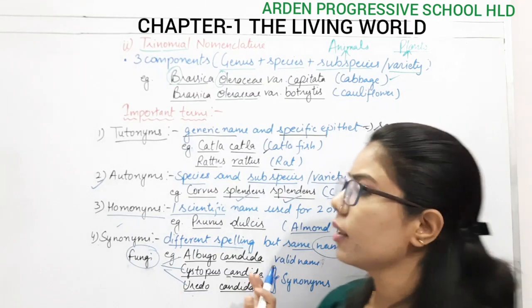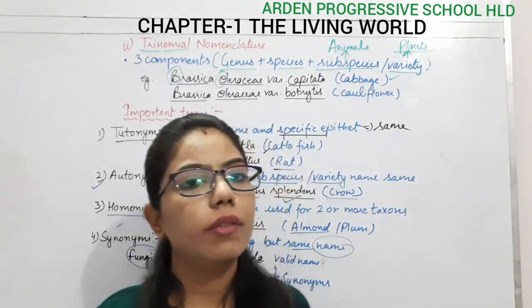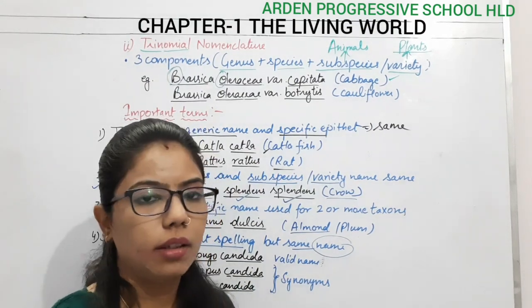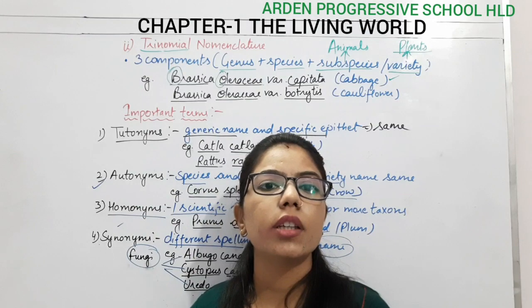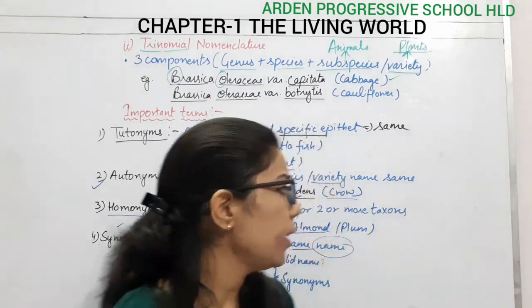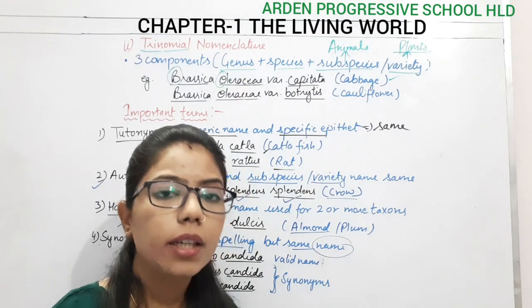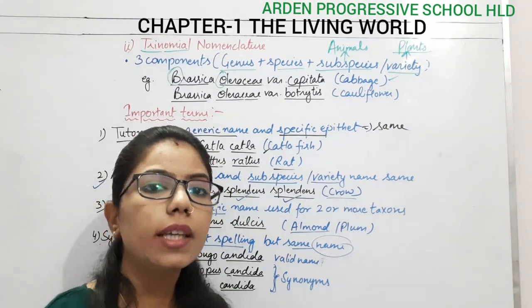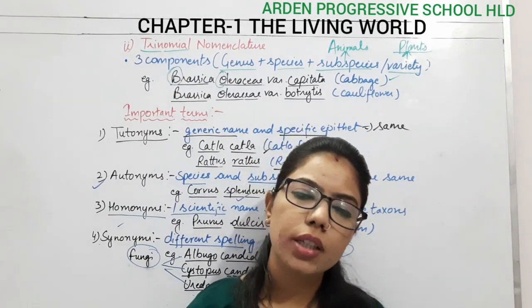Okay, so these are the things related to nomenclature, or when we are talking about naming. Once we have identified, we go for the nomenclature. Now when we have assigned the name, what we will do is classify in a proper manner. So in the next class we will talk about classification. Right, so that's all for today. Thank you.